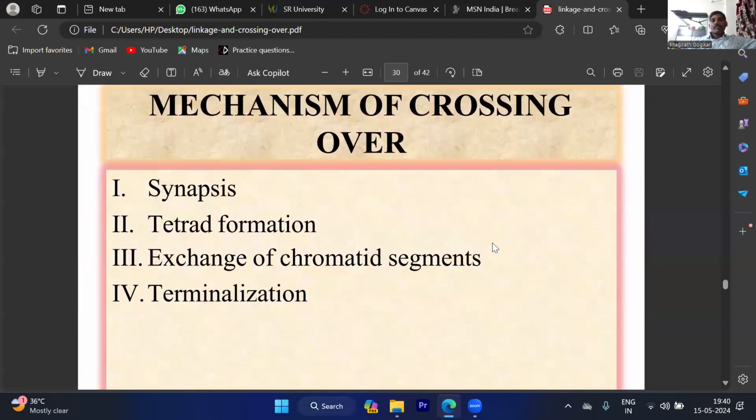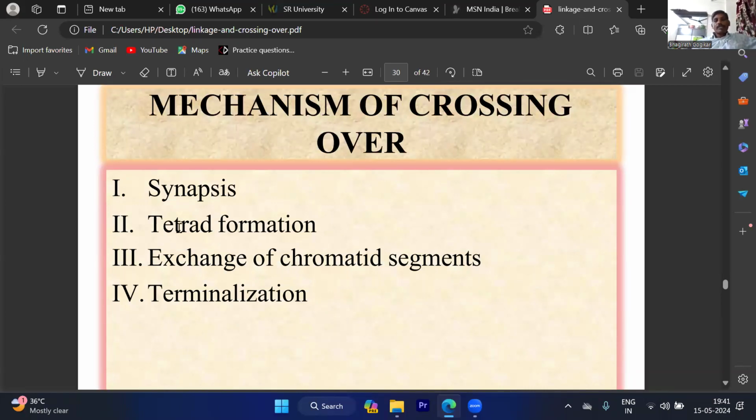So the mechanism of crossing over, you know very well. You can understand the mechanism from the cell division process. We can say easily what is meant by synapsis, how tetrad formation takes place, exchange of chromatid segments, and terminalization. So these terms are related to the cell division process. So diplotene, you know very well.